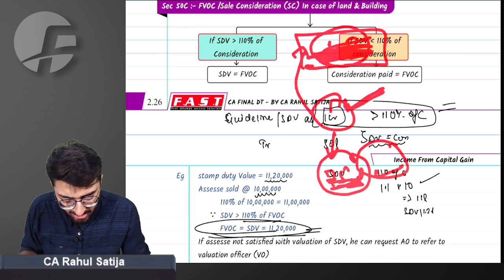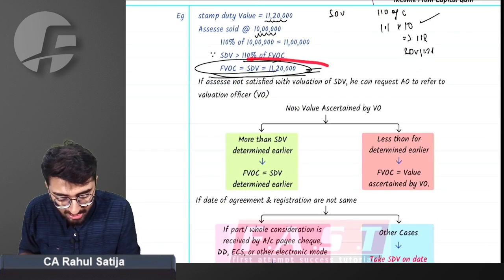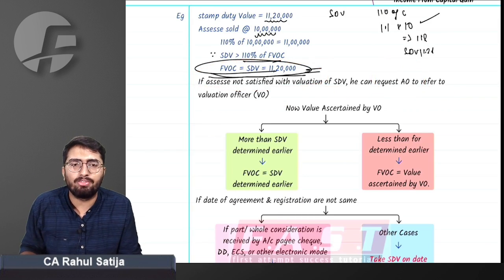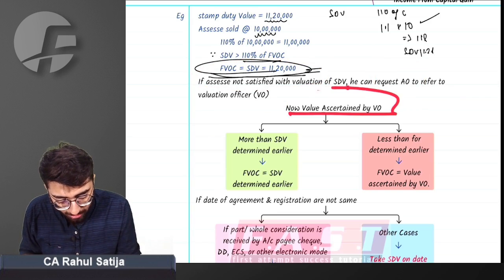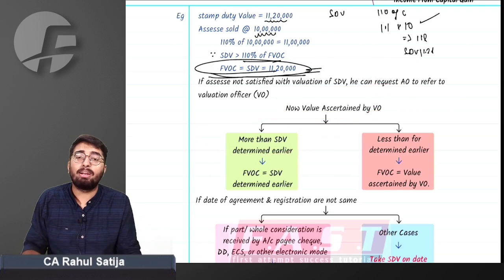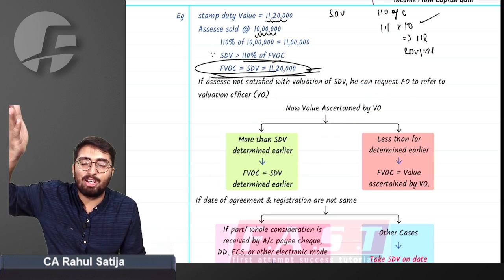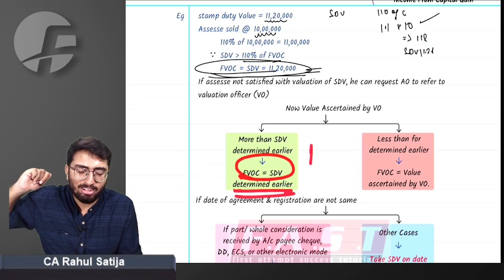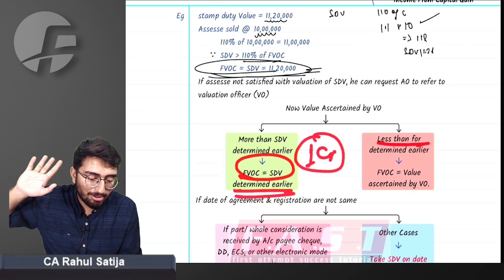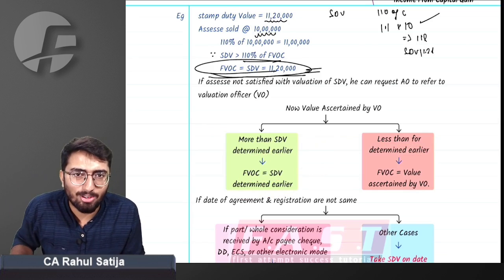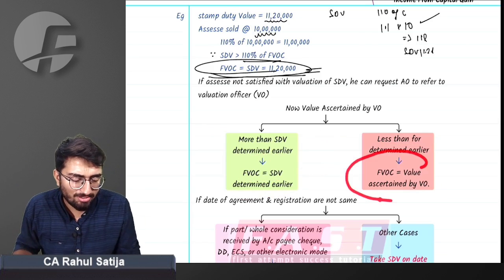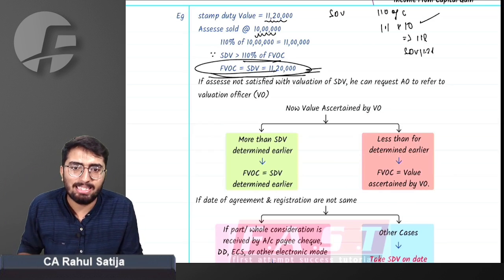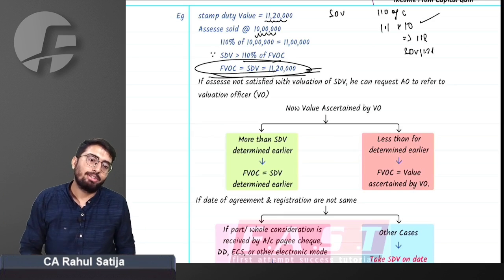that is 1 CR. Did you understand that if we are not satisfied with the SDV, then we can request the assessing officer to refer our case to the valuation officer. If the value determined by the valuation officer is more than the SDV determined earlier, for example, the valuation officer determines 1.5 CR SDV of our house, in that case, the SDV determined earlier, that means 1 CR, will be considered. But in case the value determined by the valuation officer is way lesser than the originally calculated SDV, in that case, the FMV or SDV calculated by the valuation officer will be considered. Did you get this or not?